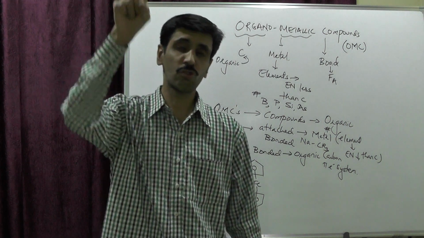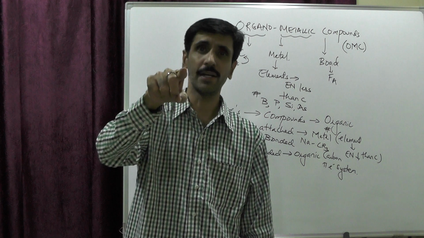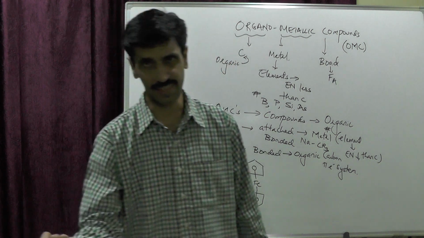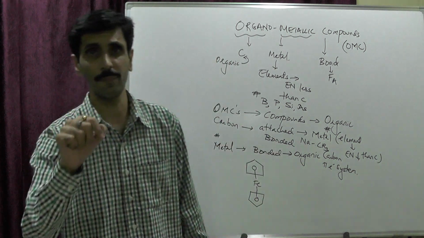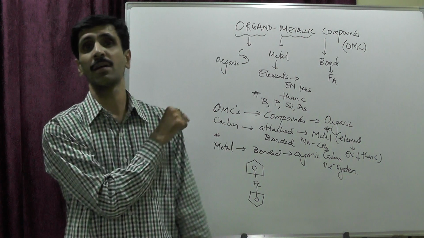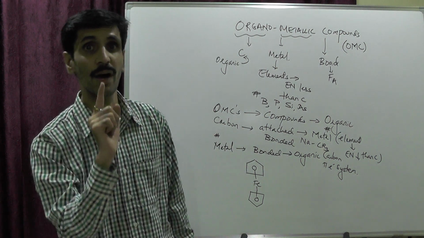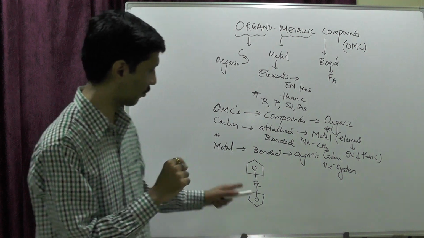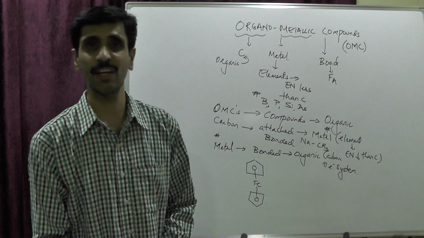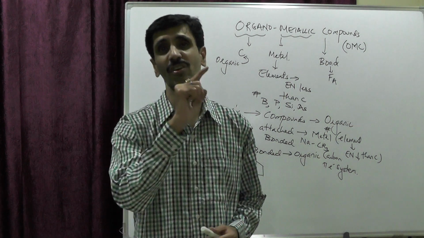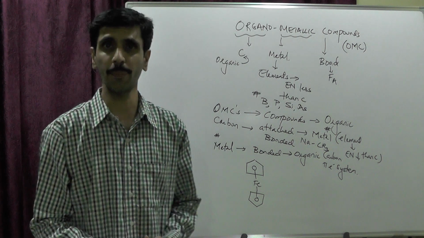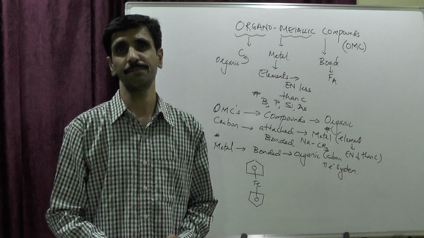Alright, so the so-called metals are directly bonded to the organic carbon. Or the second possibility, my dear friends, is that these so-called metals can be attached, or bonded, to the organic carbon via a pi electron system. So this is what the example is. This is the definition, or what we call the introduction, of organometallic compounds, and I'm sure you have understood it very well up to this point.